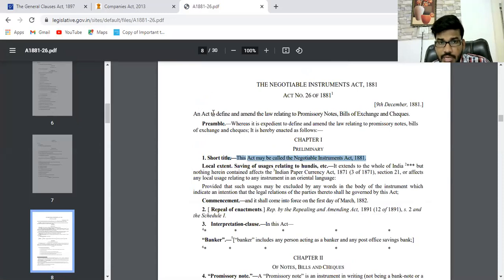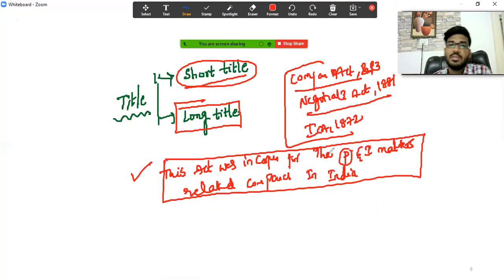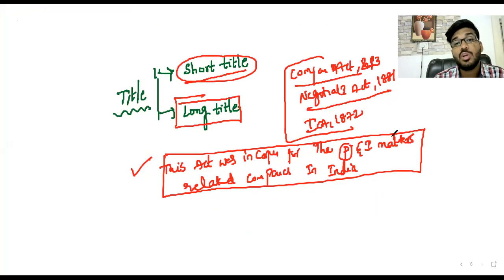This is a long title: an act to define and amend the law relating to promissory notes, bills of exchange, and checks. This is called a long title. Clear, sir? The long title we can discuss elaborately, but the short title is a simple manner. This is the first stage when we read about any law. It's nothing but short title and long title. This is the first.